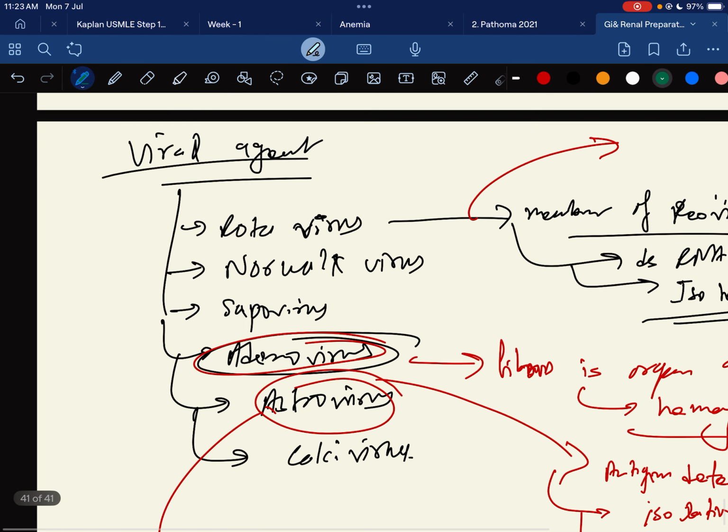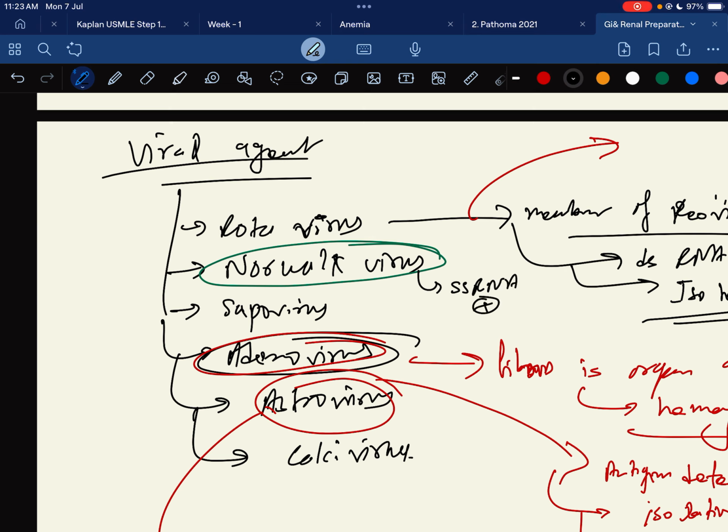Regarding Norwalk virus, it is a member of the Caliciviridae family and is a positive-sense, single-stranded RNA virus. It is transmitted by the fecal route, and diagnosis is by electron microscopy, antigen detection, and antibody test.